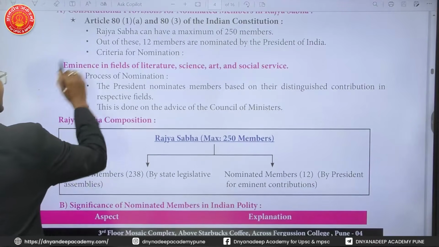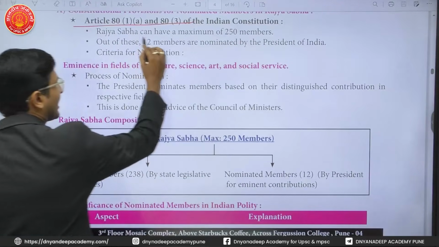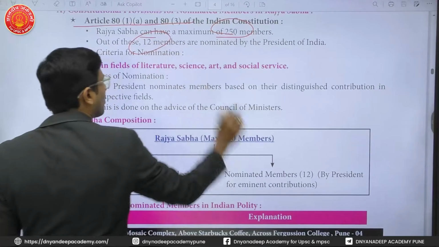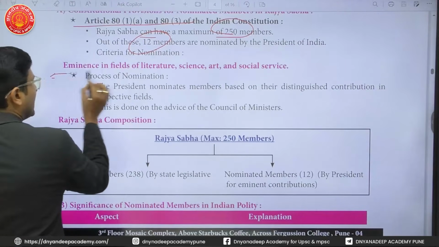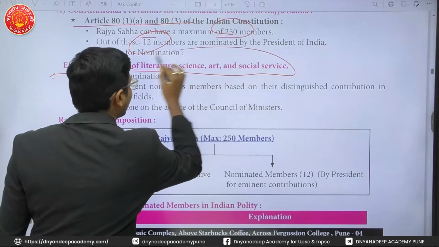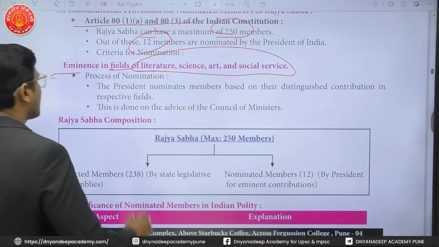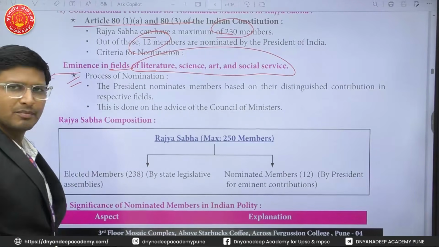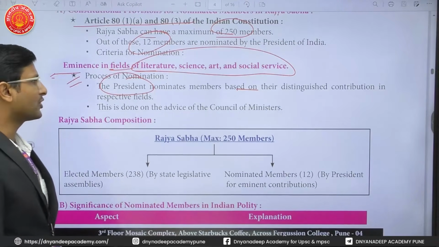Okay, there is Article 80(1) and Article 83 of the Indian Constitution. It says that Rajya Sabha can have 250 members, but 12 are nominated by the president. Okay, then eminence in the fields of literature, science, art and social service. These people will be nominated from the four fields. Process of nomination. What is the process? The president nominates members based on distinguished contribution in the respective field.